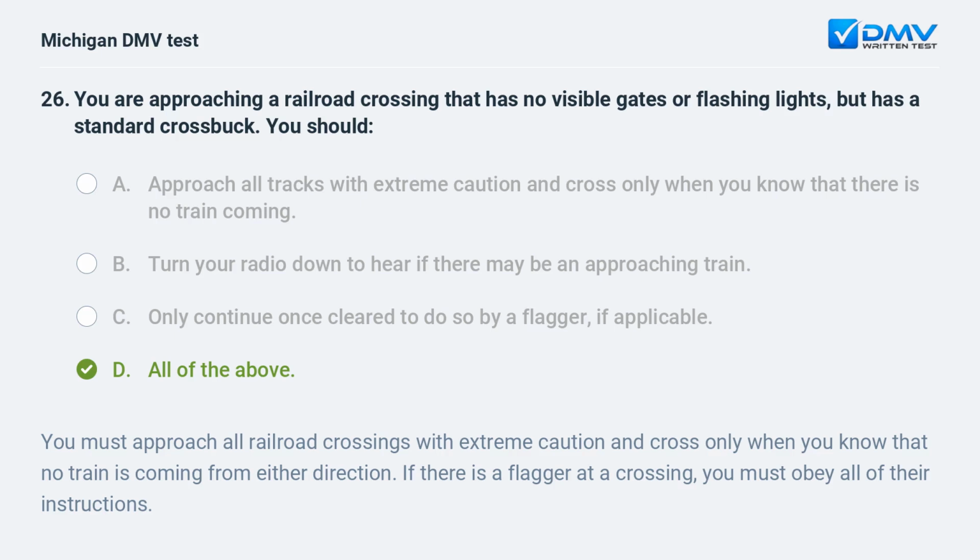d. All of the above. You must approach all railroad crossings with extreme caution and cross only when you know that no train is coming from either direction. If there is a flagger at a crossing, you must obey all of their instructions.